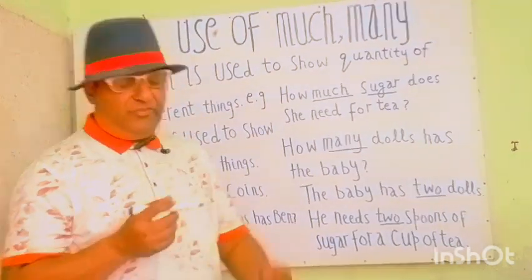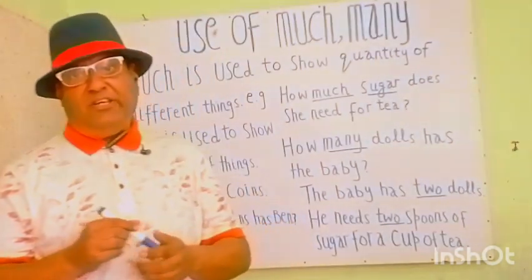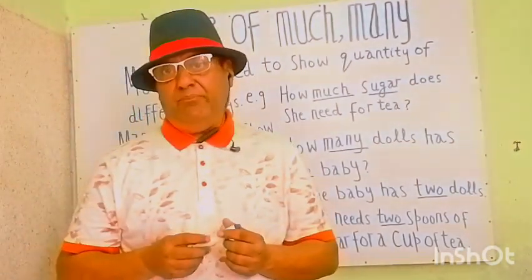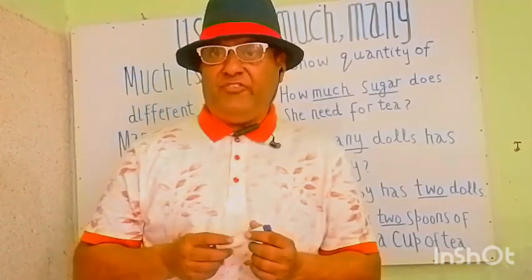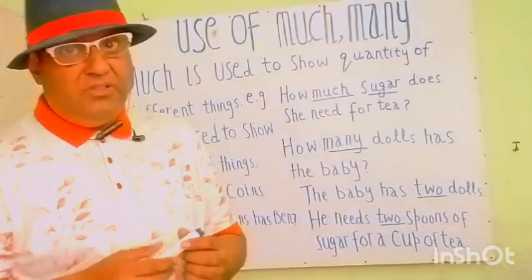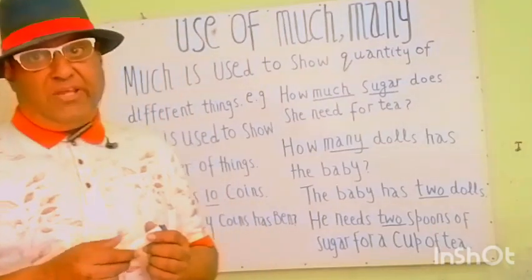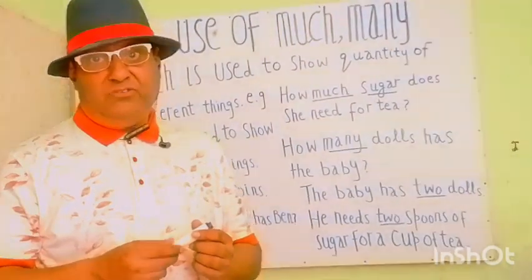So here, my students, we have explained the use of much and many, both adjectives, with the concerned nouns that show the number and quantity.